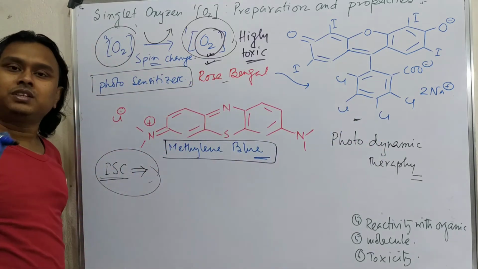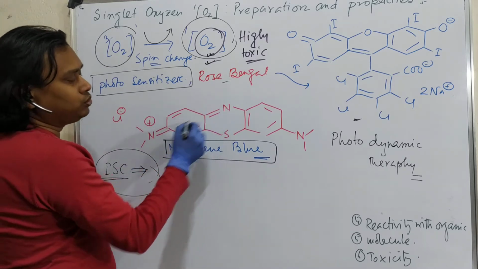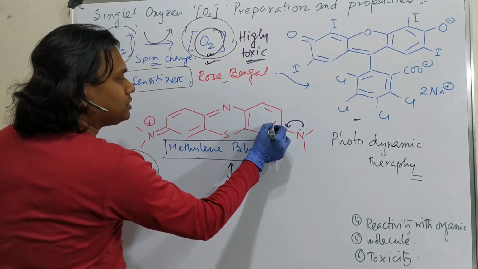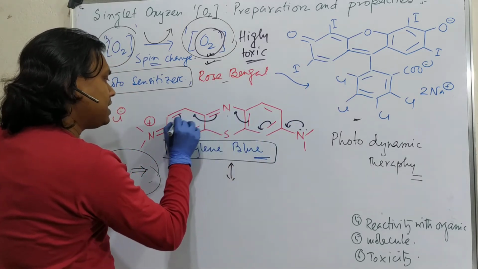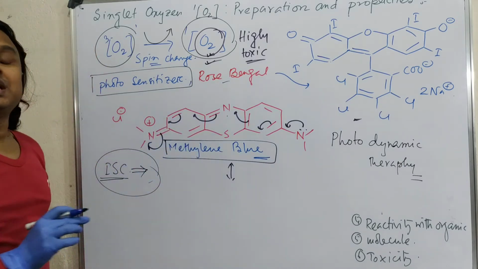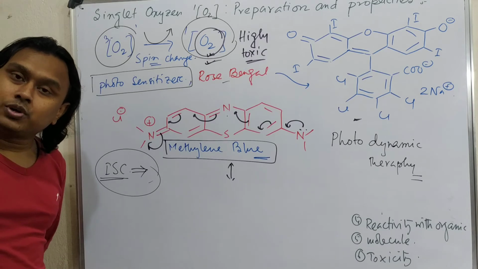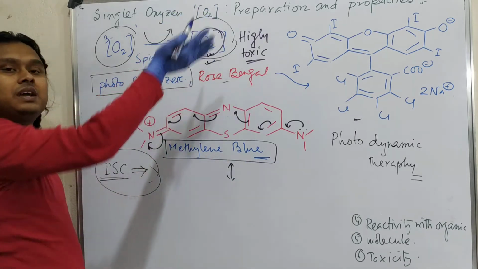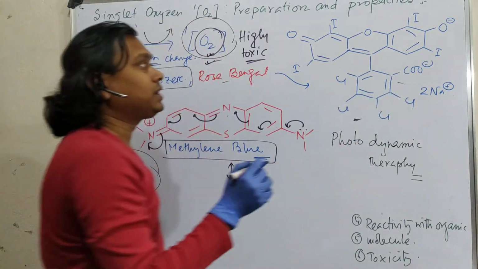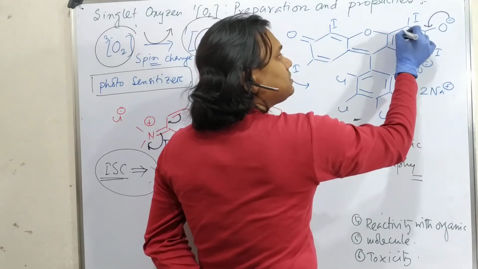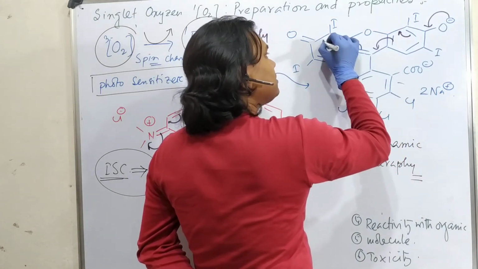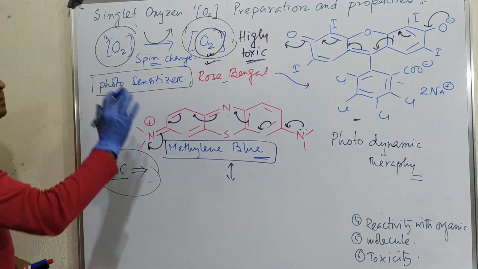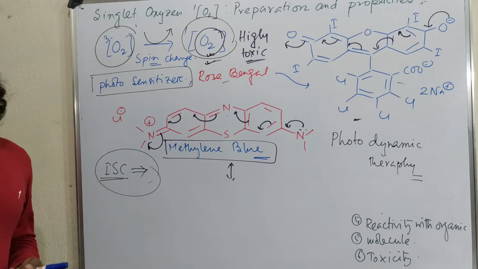And by the way, just observe one thing in these molecules: they are highly conjugated molecules. Even this has a canonical structure. You can consider that this can push, this can come, it can go, so an equivalent canonical form will be produced. That's why they are highly conjugated, such that they have a HOMO-LUMO gap inside the visible light region. They can absorb visible light and you can excite the electron. A similar thing is true for this. See, long conjugation is possible. So this is the preparation of singlet oxygen.